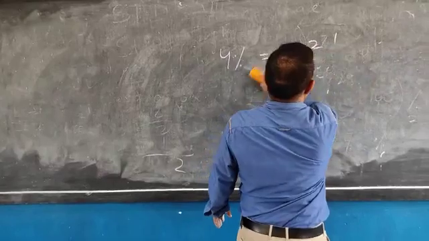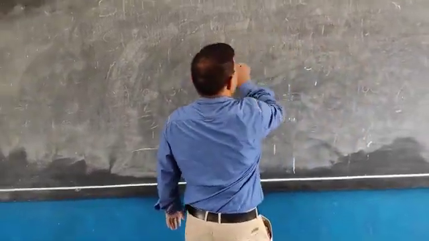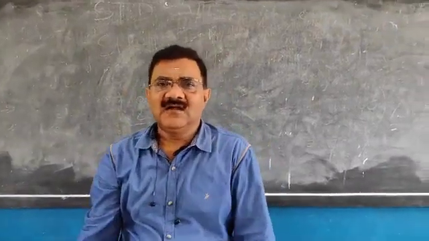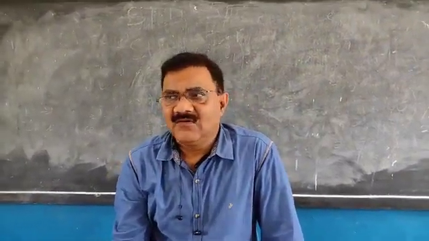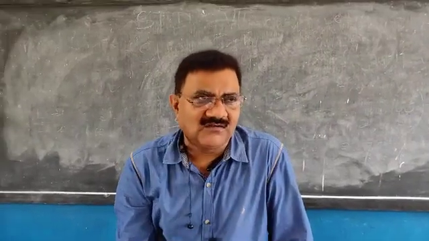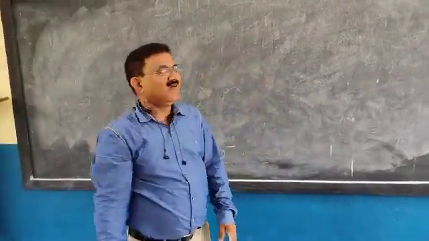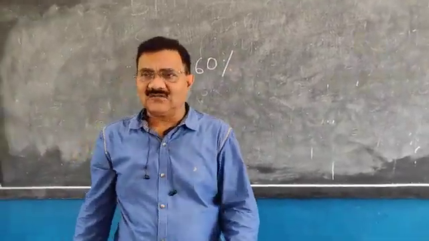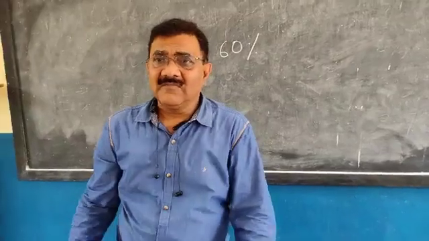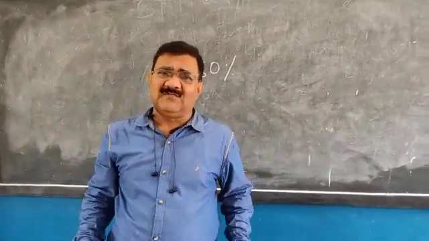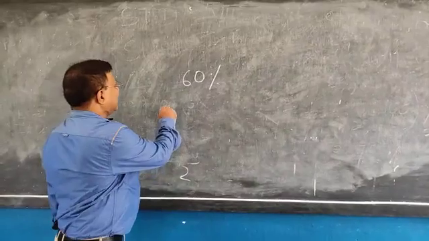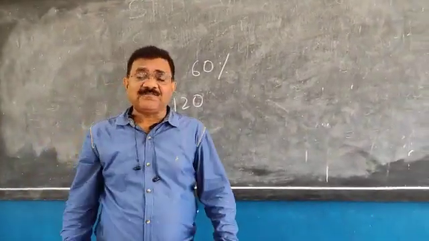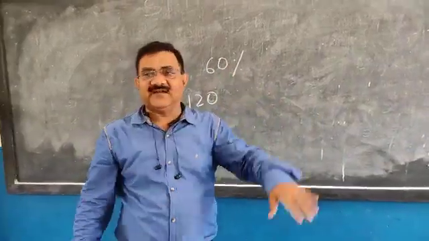Now sometimes, if I am asking you what percent mark you have got, you told me, sir, this time only 60% I have got. Okay, you got 60% marks. Now don't tell me percentage, what was your total mark? Sir, my mark I have got is 120. See, if I asked percentage, you told 60%.